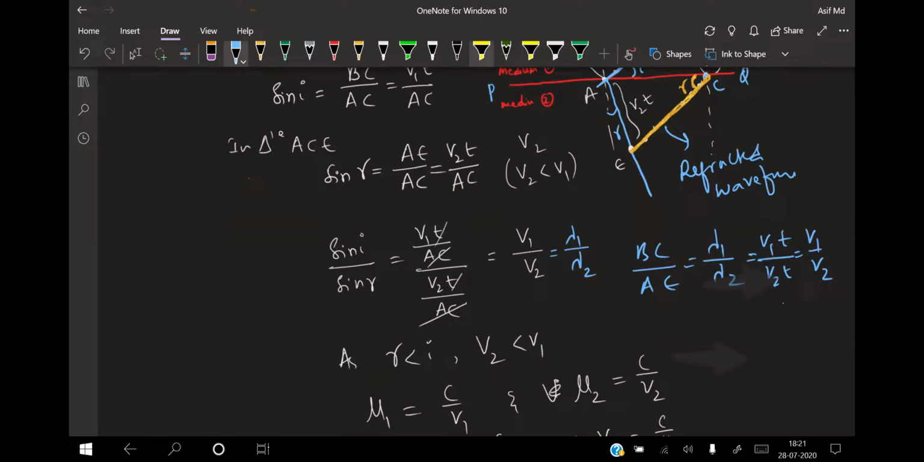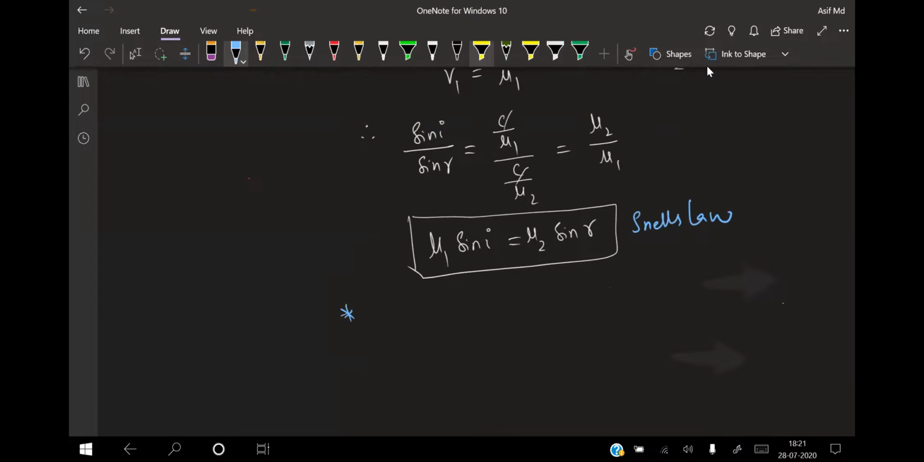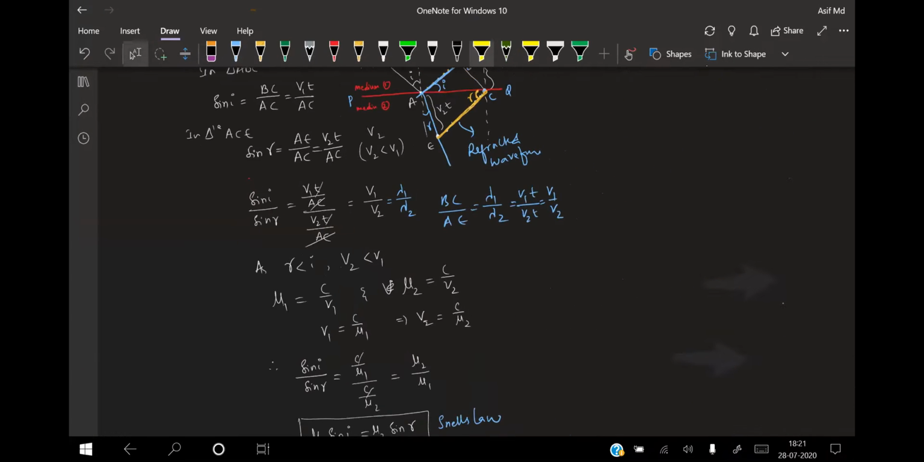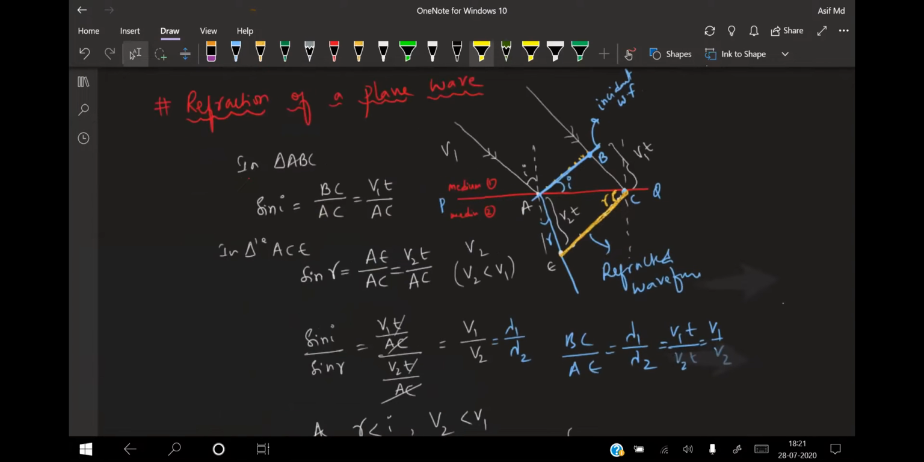That means when a wave gets refracted into a denser medium, V1 will be greater than V2, and the wavelength and the speed of propagation decrease, but the frequency always remains the same. So what remains the same? F is the same. Wavelength decreases, speed of propagation in the denser medium also decreases, but only the frequency remains the same. So this was the proof of refraction by the Huygens principle. If you have any doubt related to this, please let me know.